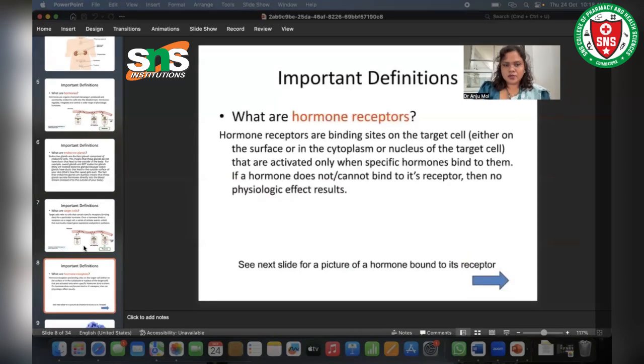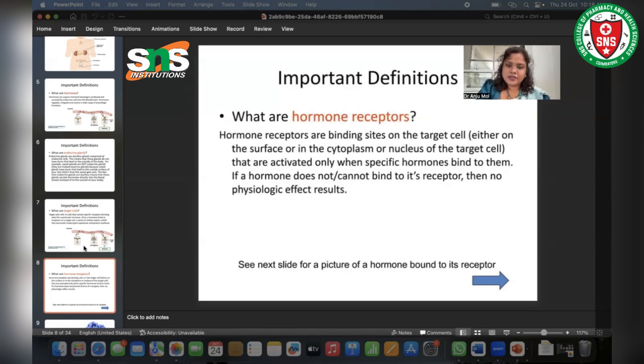What is a hormone receptor? Hormone receptors are binding sites on the target cell. As we said before, there will be a target cell, and there our receptors will be attached. So, these hormone receptors are the binding sites which will be present on the target cell, either on the surface, or in the cytoplasm or nucleus of the target cell.